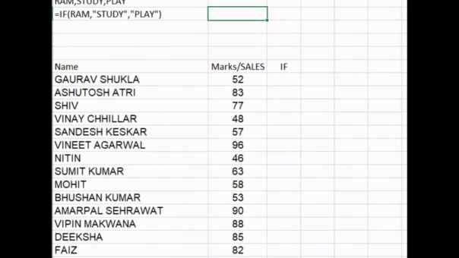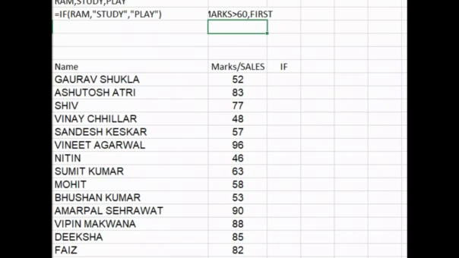Just I'm talking about if we get result more than, if marks greater than 60%, then first, otherwise pass.